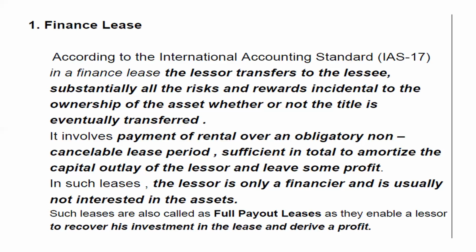It involves payment of rental over an obligatory or non-cancelable lease period. In this period, the lease cannot be cancelled in between.